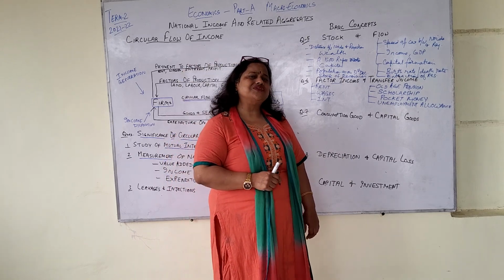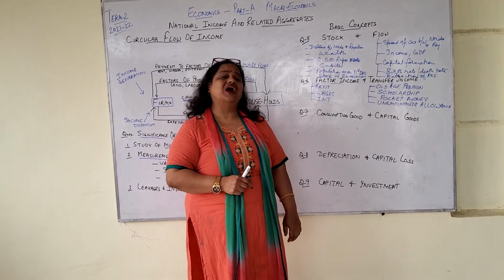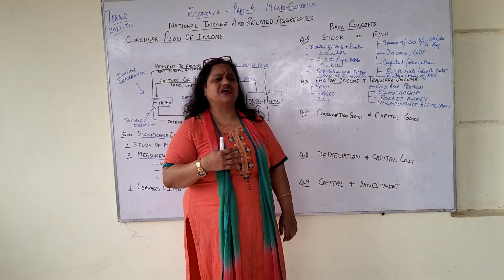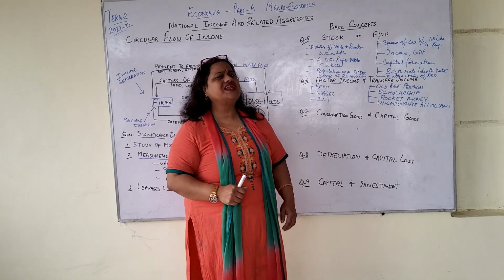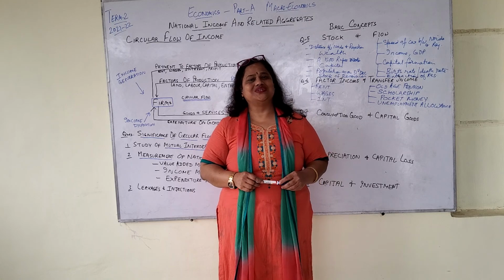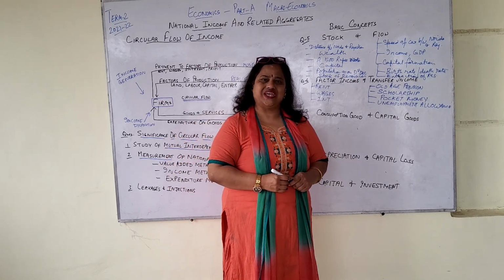Now what are consumption goods? All the goods that we buy for the satisfaction of our wants, that give us utility. Consumption goods are the goods that are purchased.